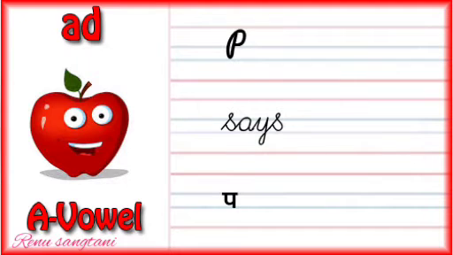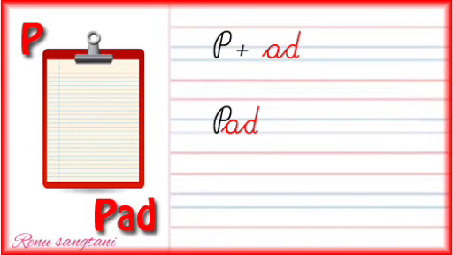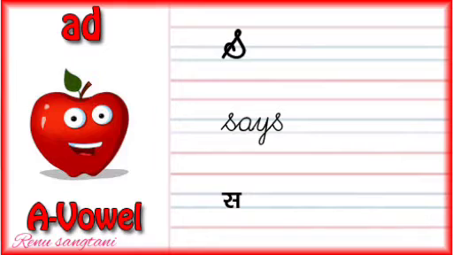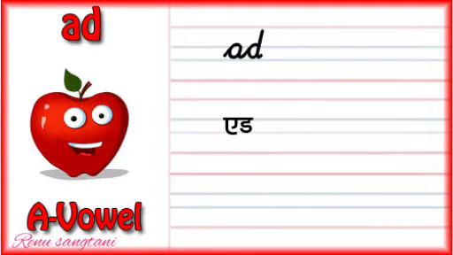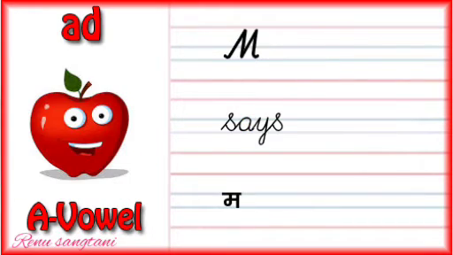P says puh. A-D, ad. Puh, ad: pad. Puh, ad: pad. S says sss. A-D, ad. Sss, ad: sad. Sss, ad: sad.